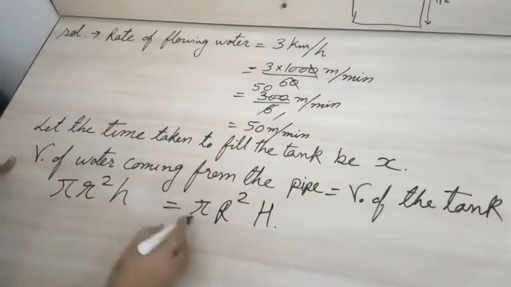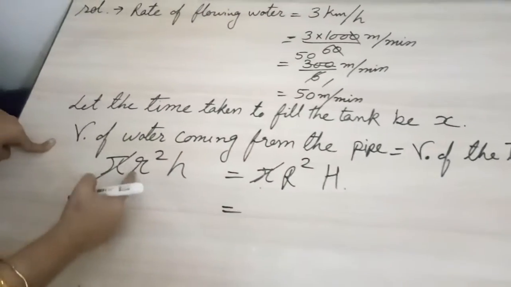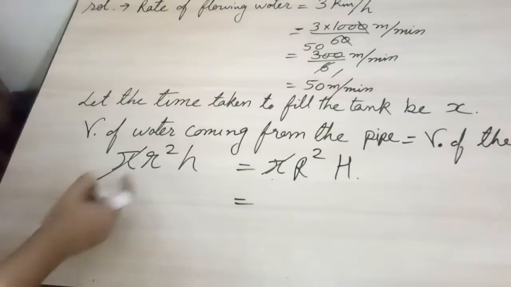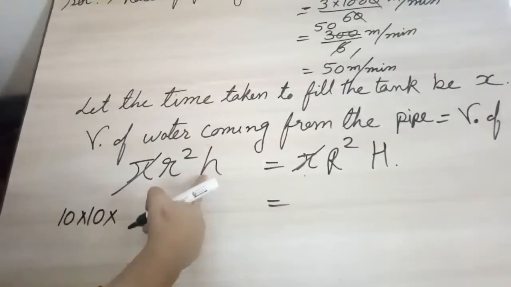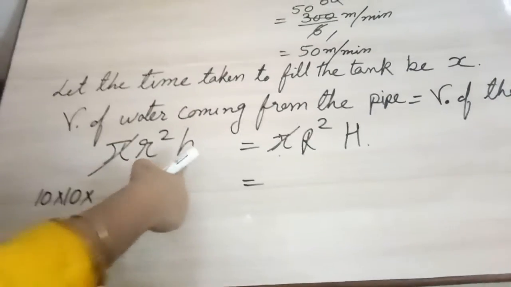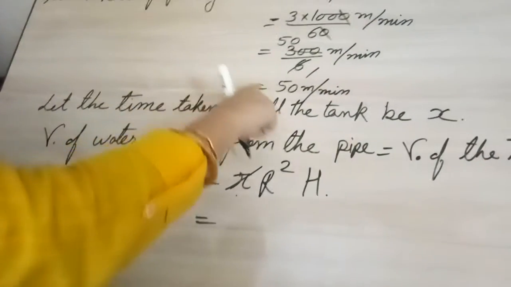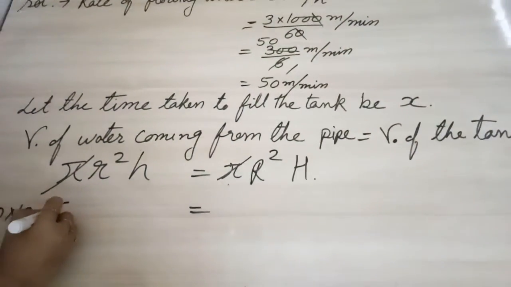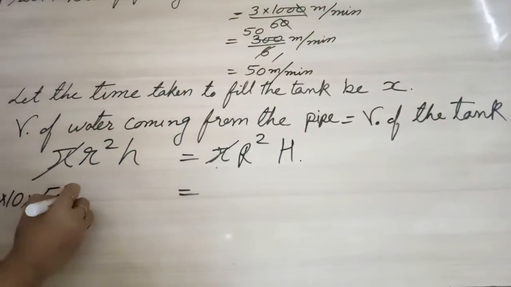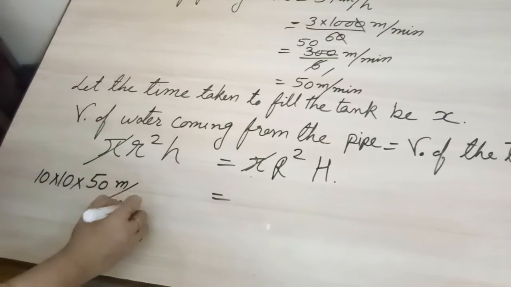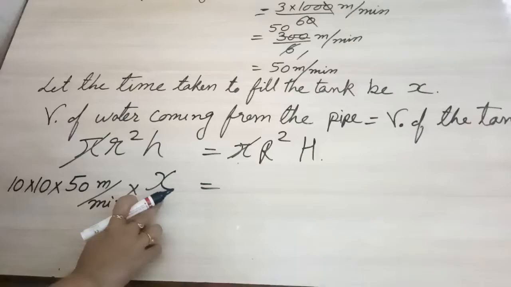So here we can observe pi and pi will cancel. Now here r square, we are talking about small r, so it will be 10 into H. H means height, but here we are talking about rate of flowing, so here H will be considered as rate. Rate means 50 meter per minute, but it will not move for 1 minute, it will take some time, so let that time be x.